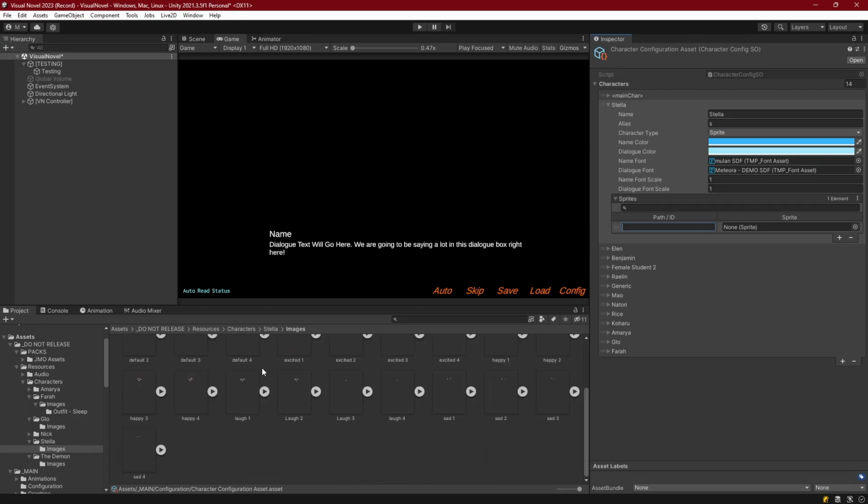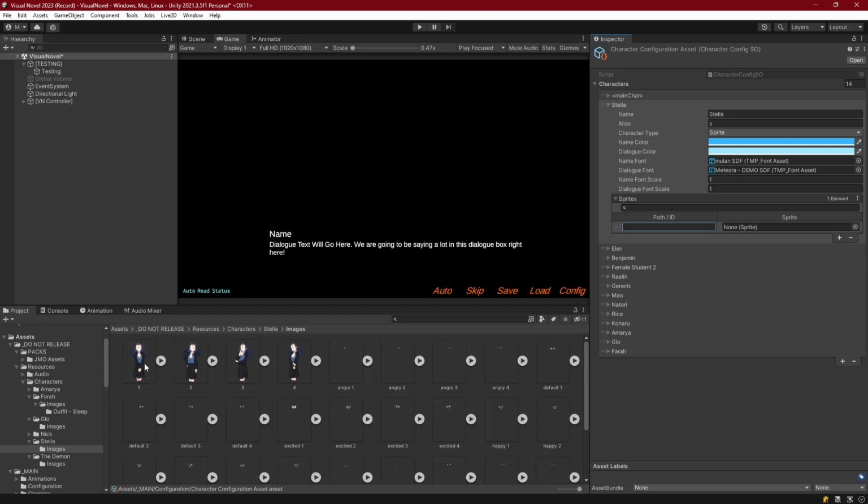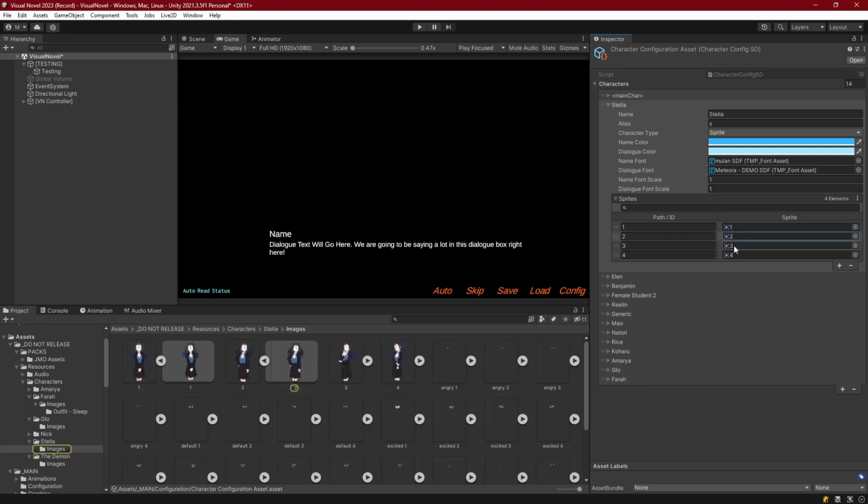Now, my characters have no subfolders, and they only have one outfit, so I only need to do this for each one of these. It's all going to go in the same dictionary, but we'll just specify the outfits in the ID, and you'll be fine, because that's how we'll look up the sprites. So I've got my body poses for Stella here, and I've got them named the way I would like to look them up, and the link is the sprite here.